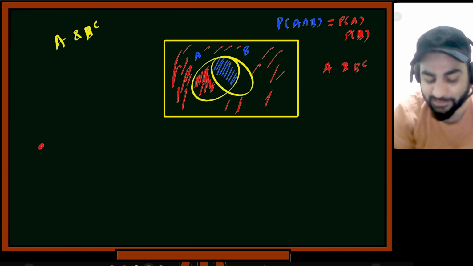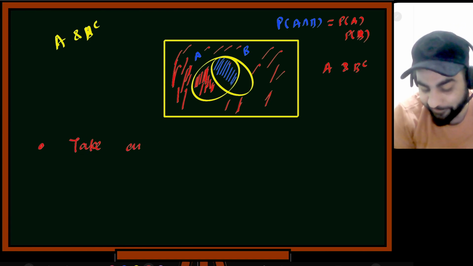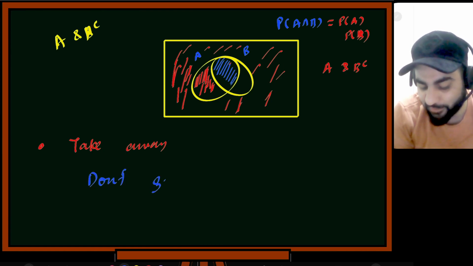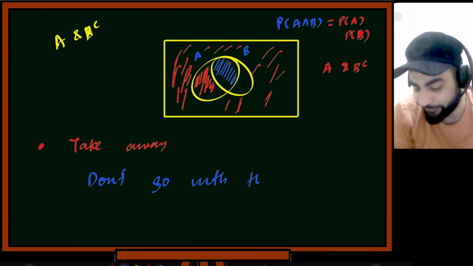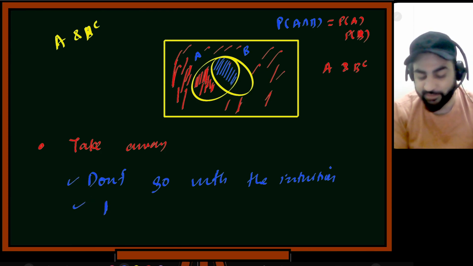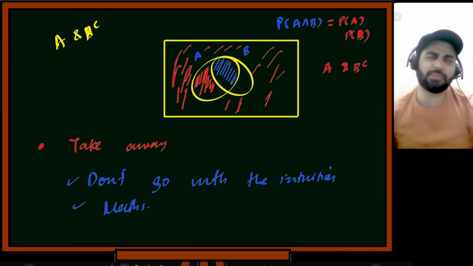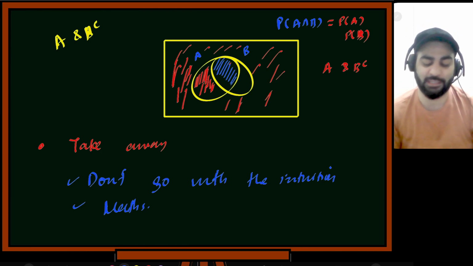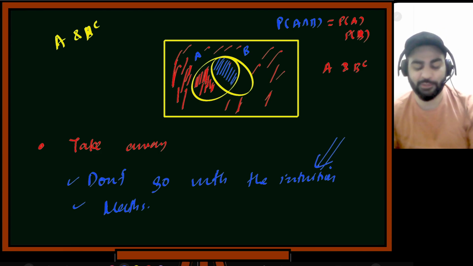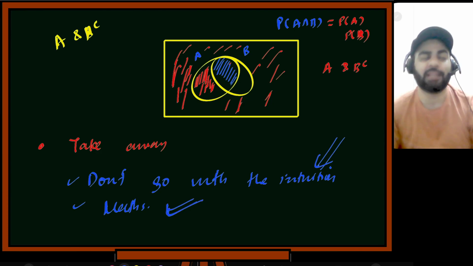Again, one more thing to take away. So takeaway is this: do not go with your intuition. Why? Because it can be wrong sometimes. So it is better to go with the mathematics. So go with the maths. And sometimes if you can build intuition around it, it's good. But if you go with the intuition, sometimes you'll feel intuition tells me one thing, but when you check it mathematically, it will be another thing. So it is better to see it with the maths. Then try to build intuition.